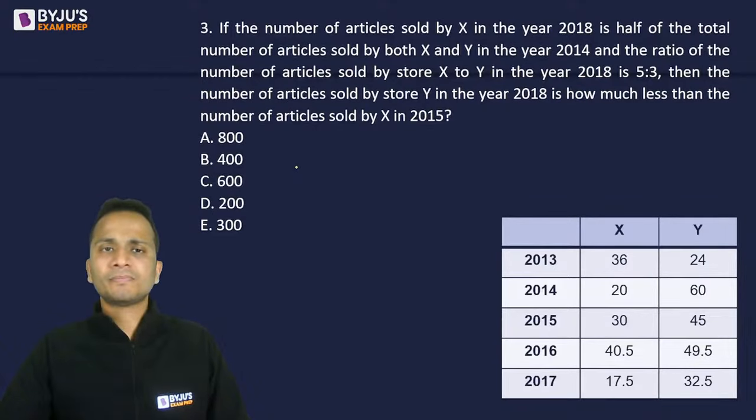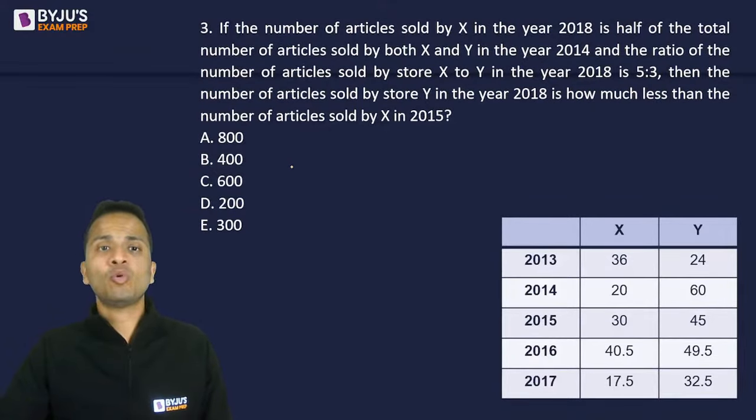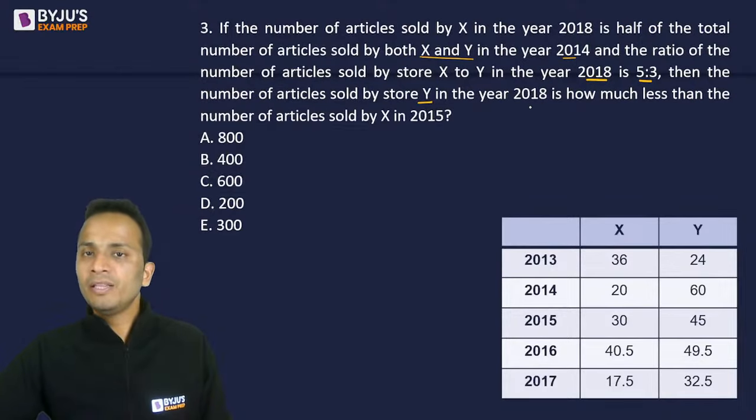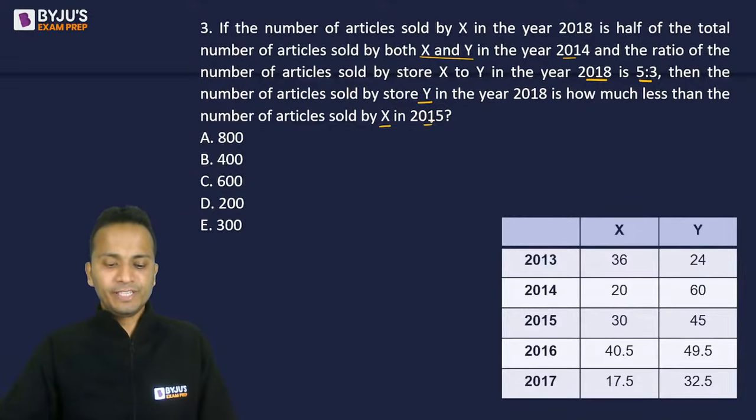So the question is saying that if the number of articles sold by X in the year 2018, so data for 2018 is not there in the graph. So they are hypothetically talking about the next year. So the number of articles sold by X in the year 18 is half the total number of articles sold by both X and Y in the year 2014. And the ratio of number of articles sold by X to Y in this year is 5:3. Then the number of articles sold by Y in the year 18 is how much less than the number of articles sold by X in 2015.